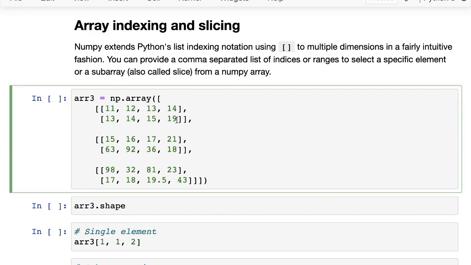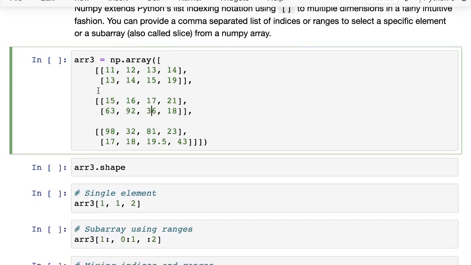So what you can do is you can provide a comma separated list of indices or even ranges, and you can use that to select a specific element from the entire array. So let's take this array, and you can select a specific element, let's say this one, or you can select specific portions, right? You can even select just what are called slices or sub arrays from the NumPy array. And we'll see a few examples of that.